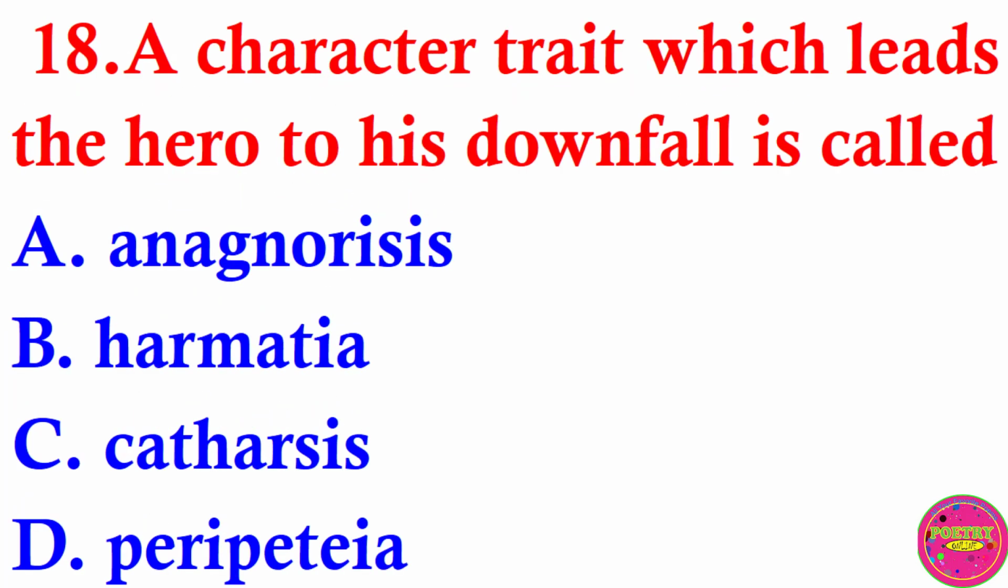Question 18. A character trait which leads the hero to his downfall is called: A. Anagnorisis, B. Hamartia, C. Catharsis, D. Peripeteia.